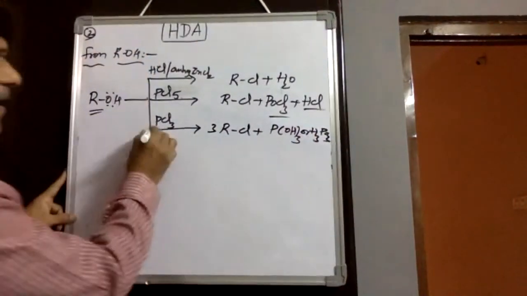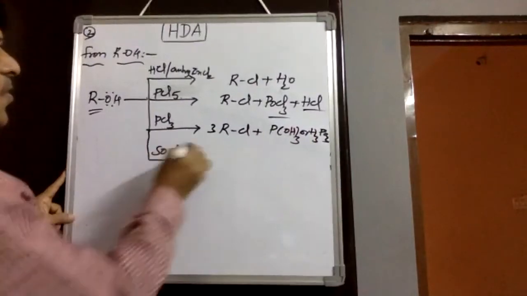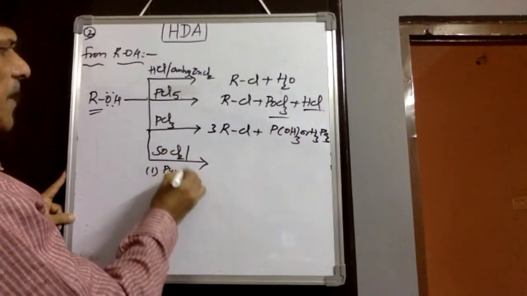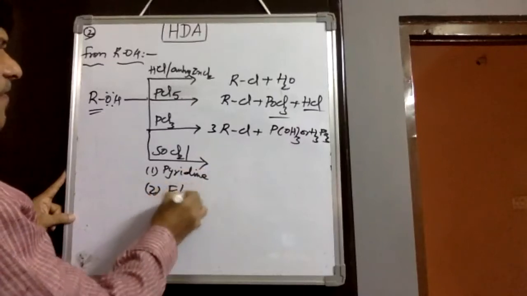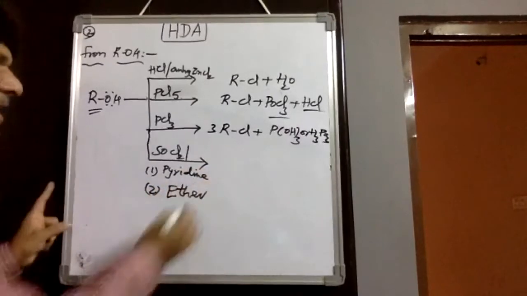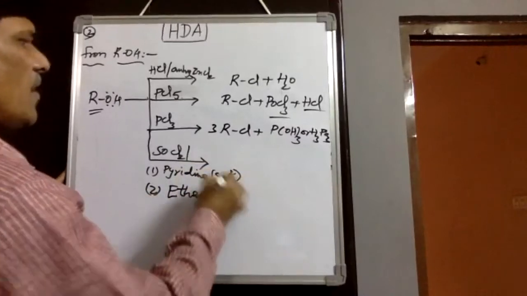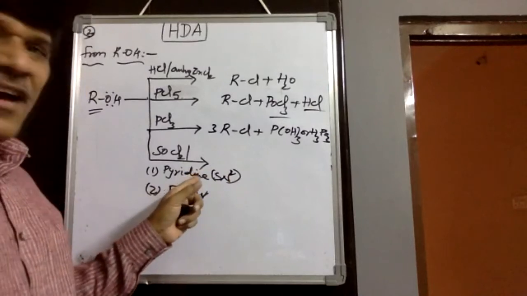Then in the same way, thionyl chloride, SOCl2, followed by 2 types of reagents available: pyridine solvent or else ether solvent. When we take pyridine solvent, it follows the SN2 mechanism, as the alkyl group is very small and pyridine is a stronger base.